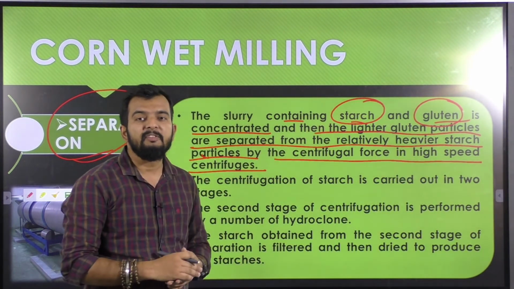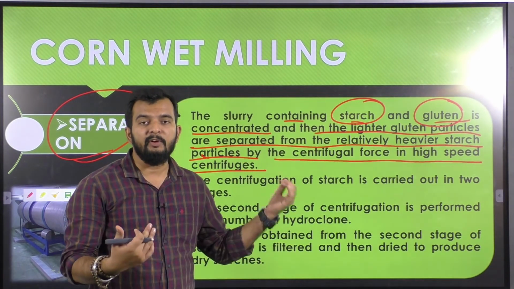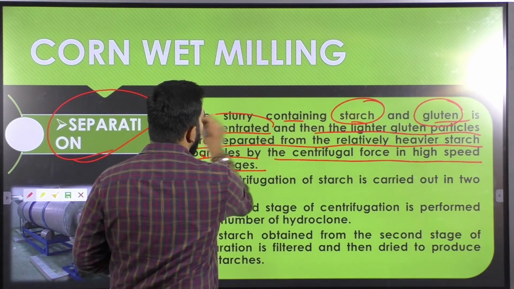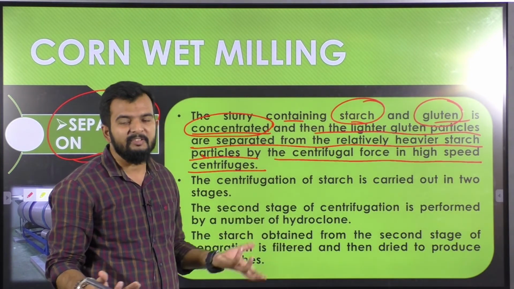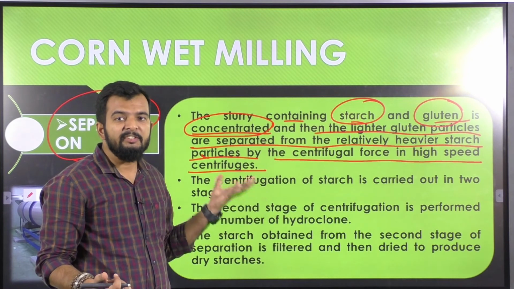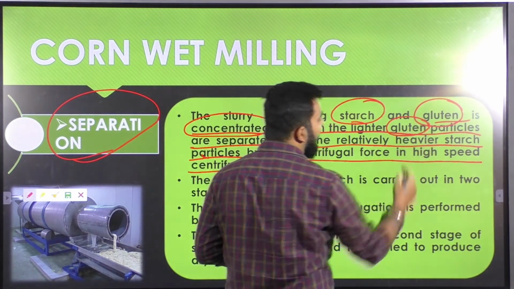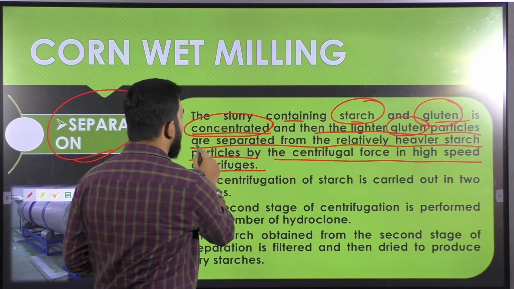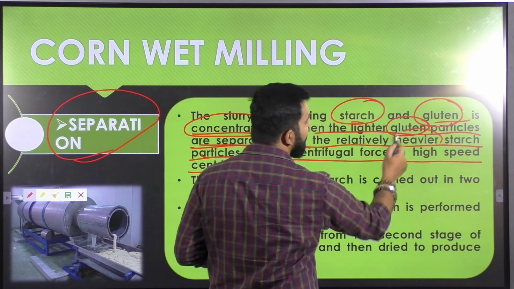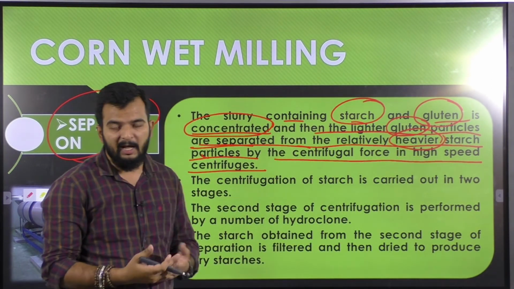After removal of the hull, your slurry is a little dilute, because it has a large amount of steeping water. So first it needs to be concentrated, and then since your gluten is lighter in weight than your starch particles, the lighter gluten particles are separated from relatively heavier starch particles by the application of a high speed centrifuge.